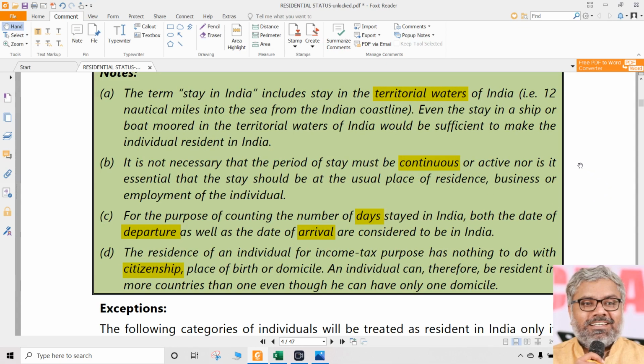And already some of you are assuming that residence means taxable. Did we talk about that? Are we talking about that? No. We are not talking about taxability now. That will come later. First, when we are saying a person is a person, that means he is a person only. You cannot automatically say he is an SSE. When a person becomes an SSE, he is an SSE only. That does not mean the income that he is earning is taxable. When an SSE has some income to be taxed in India and his residential status is, let us say, resident, then to that extent only, he is a resident.